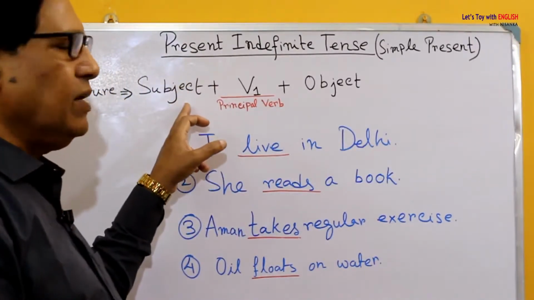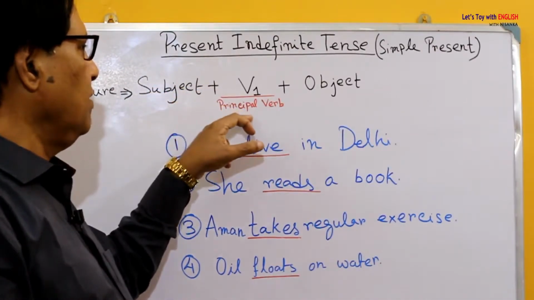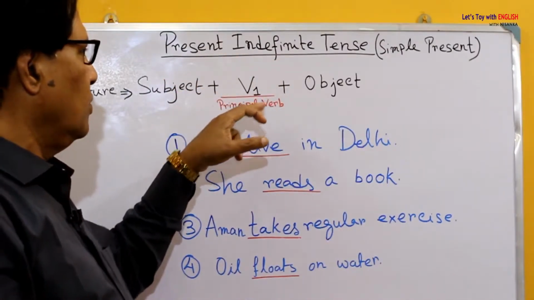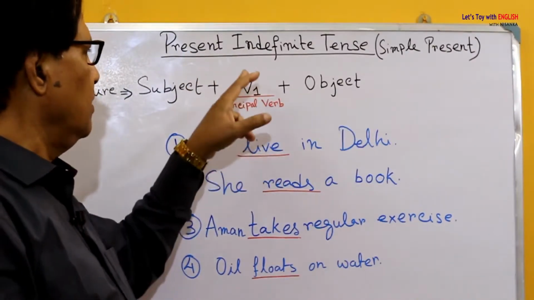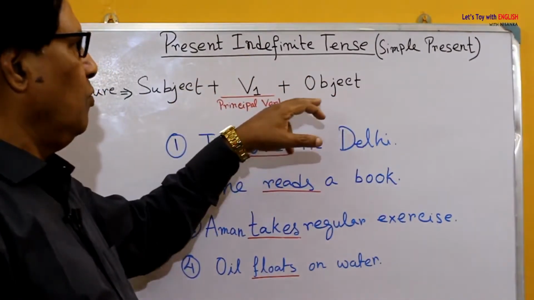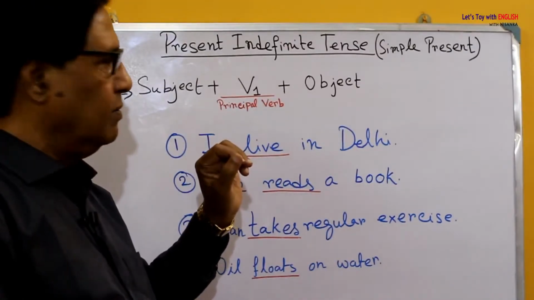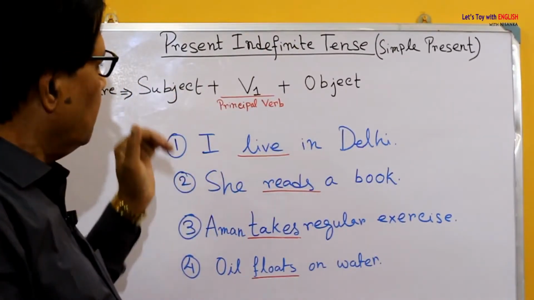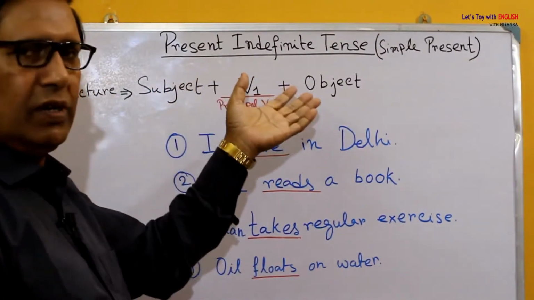As usual, subject is placed first, plus V1, the very principal verb. Since it is present indefinite tense, there is no question of putting any other form of verb. It is obviously the present form of verb, plus object. Keep one thing in mind, there may be an object or may not be an object. That is not a very serious matter. Now come to the examples and let's tally the examples with the above structure.